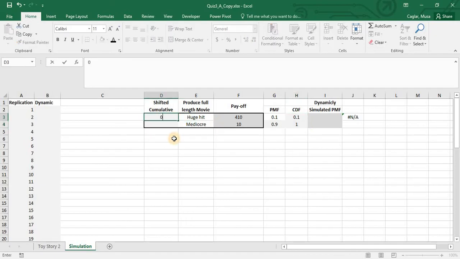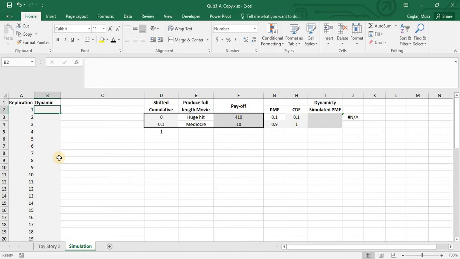I'm going to start with 0, and I'm just shifting those numbers here and here. Why am I doing this? Because for the VLOOKUP and approximate match, I need to shift my CDF to simulate the payoffs. This is the way VLOOKUP approximate match operates. That's why we are shifting the CDF column.